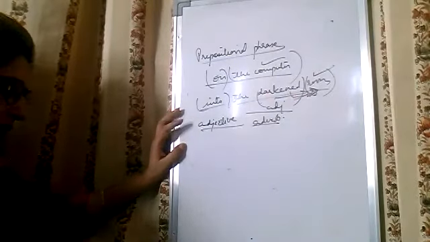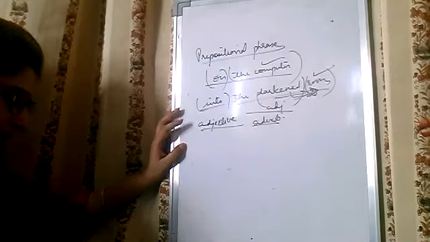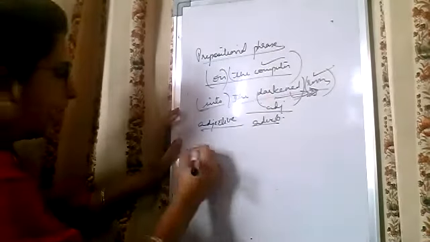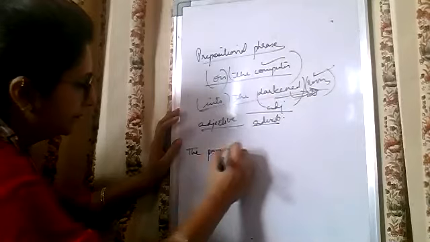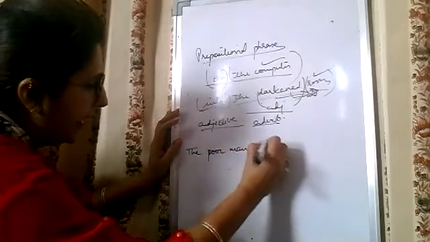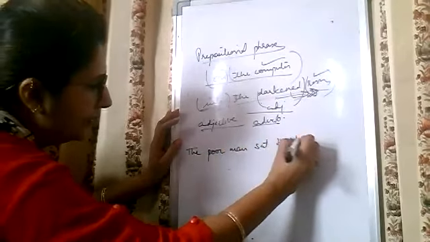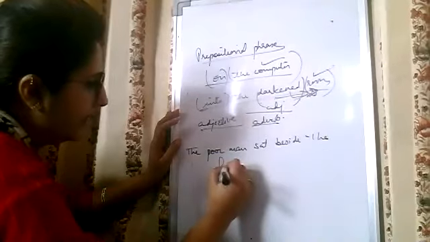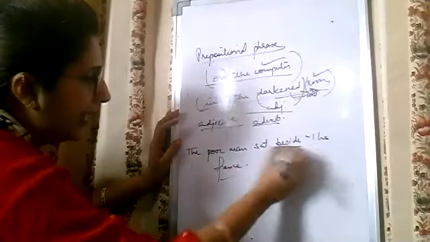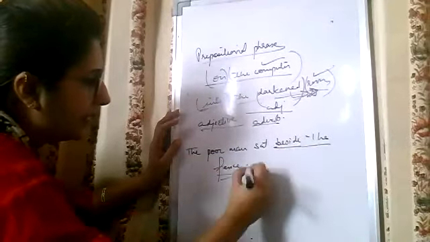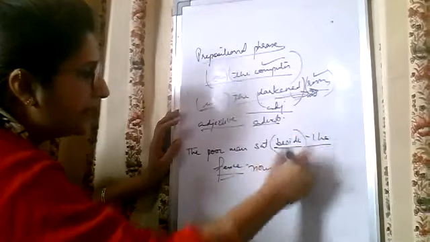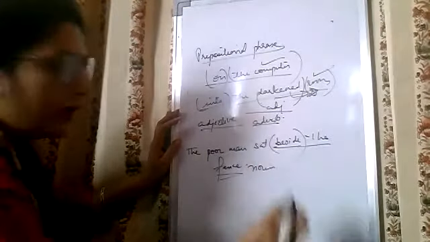If it is an adverb, for example, the poor man sat beside the fence. Here beside is a preposition, the fence is a noun, and the phrase tells us of place. This is why it is an adverb.